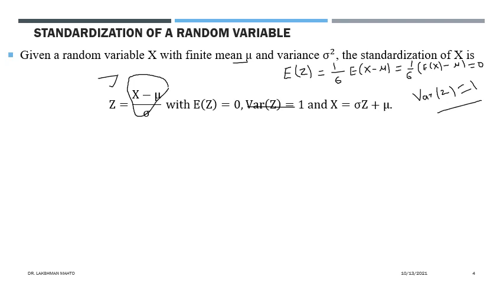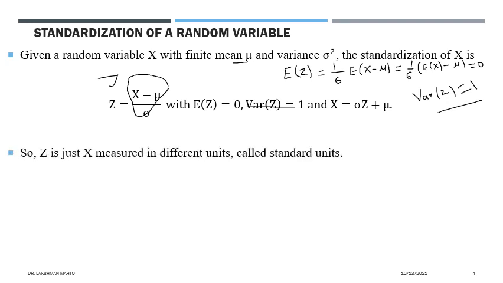It is also symmetric about the origin. That means you start from the origin and either go left or right, one sigma deviation left or one sigma deviation right. Further, I will talk about the geometry of this as well. We can say that z is just x measured in a different unit, which we call a standard unit. x may have any kind of unit.